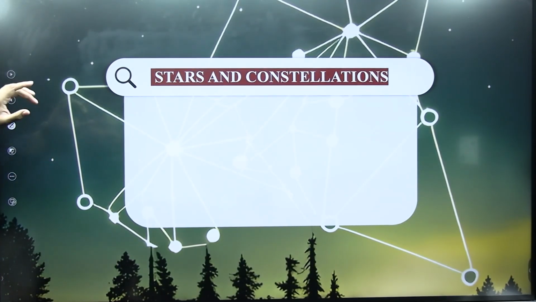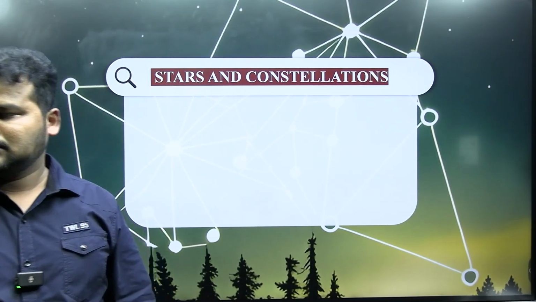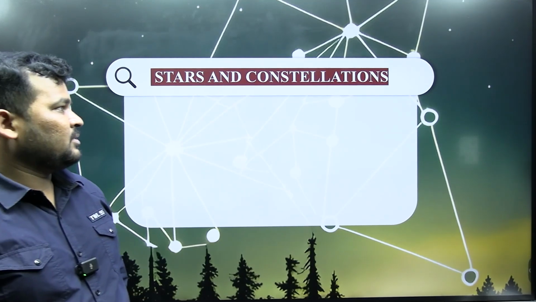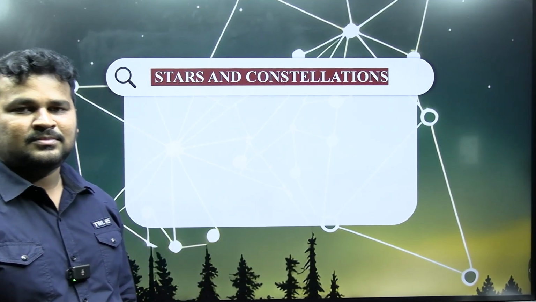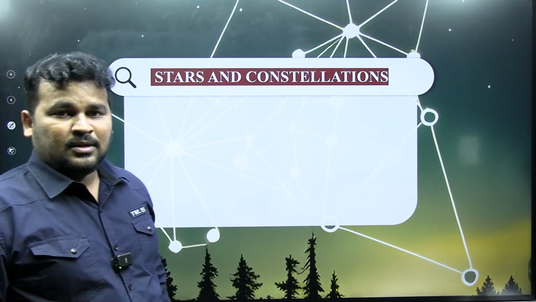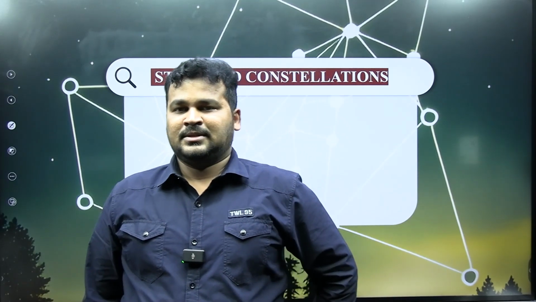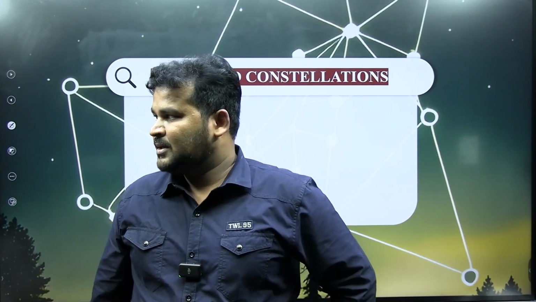Then after that, stars and constellations. Is the sun a star? Yes, exactly. During the night time, if you observe the sky, you can see teeny particles twinkling.